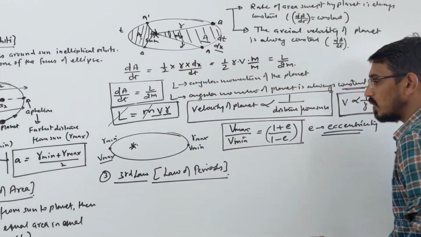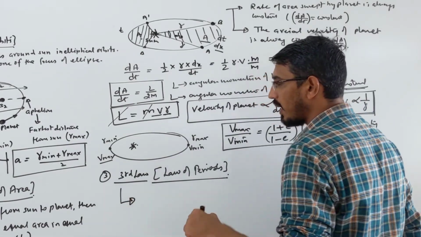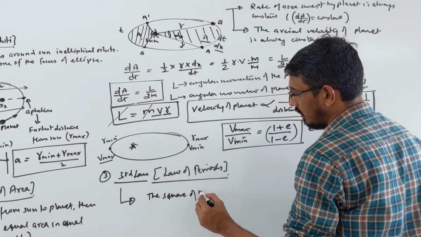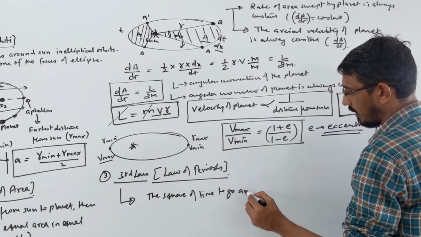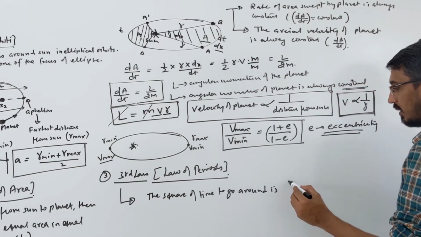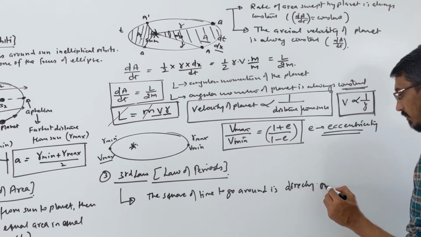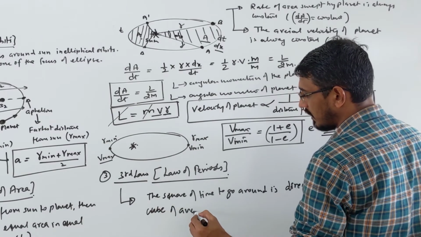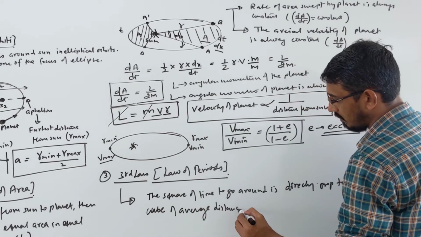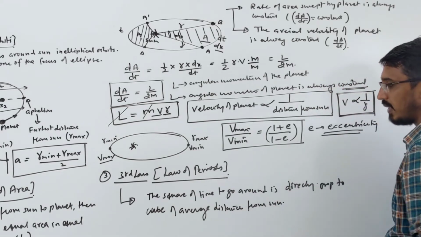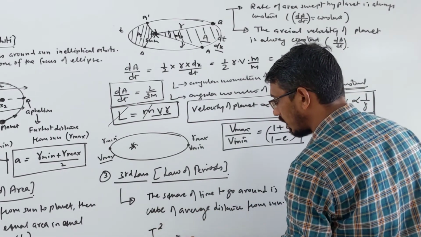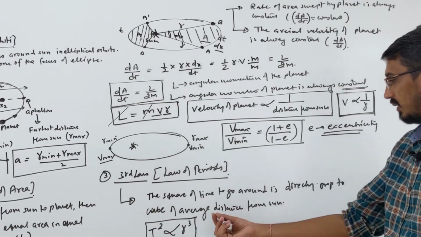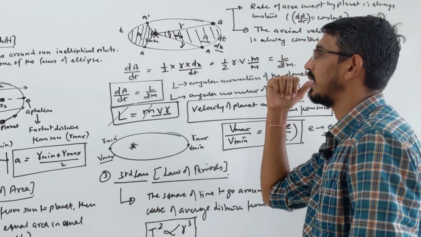This law simply says that the square of the time to go around the sun is directly proportional to the cube of the average distance from the sun. Time squared to go around is proportional to r cube. How this relation comes we will see in the next topic, interplanetary motion.